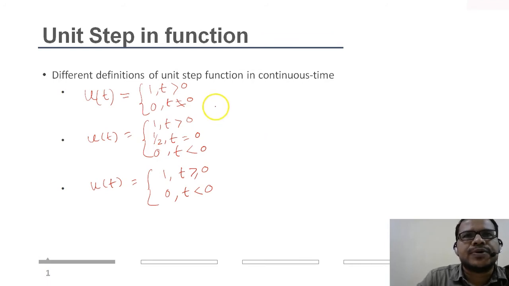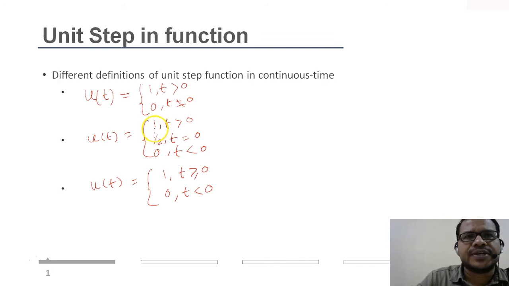Let's start with the unit step function. There are different ways that you will find to define the unit step function. The first type is u of t equal to 1 for t greater than 0, and 0, or it doesn't exist, when t is not greater than 0.